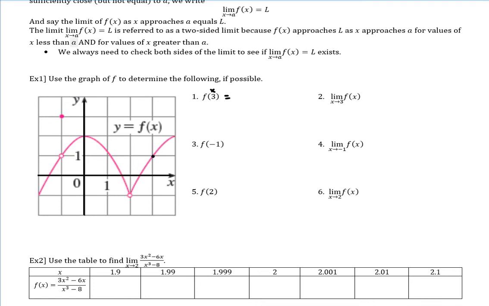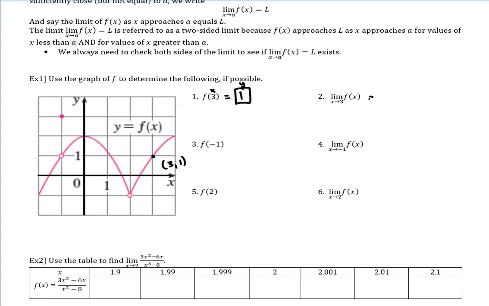So here's my x coordinate, and there's 3, 1. So it's saying where I have x equal to 3 gives me y equals 1. So remember, your f is giving you a y value. So that is a y value right there. So when x is 3, y is 1.